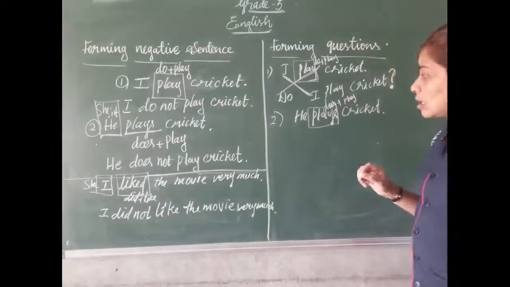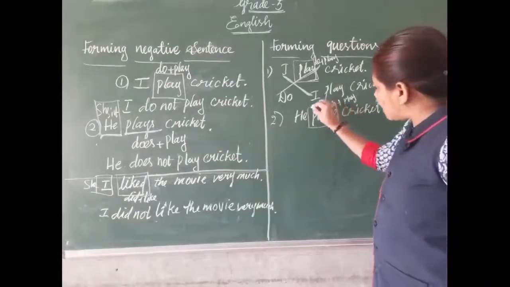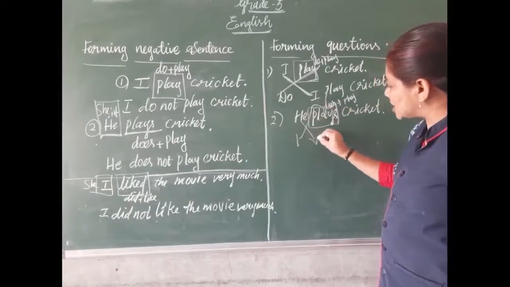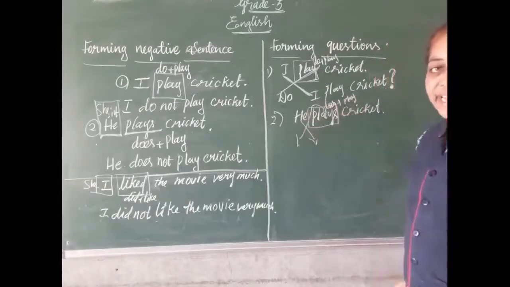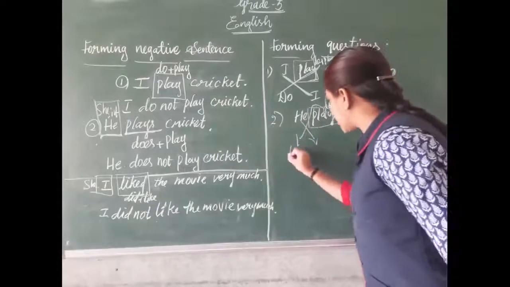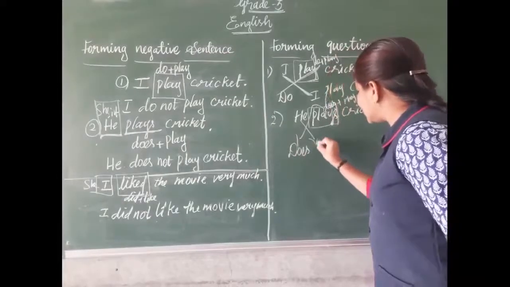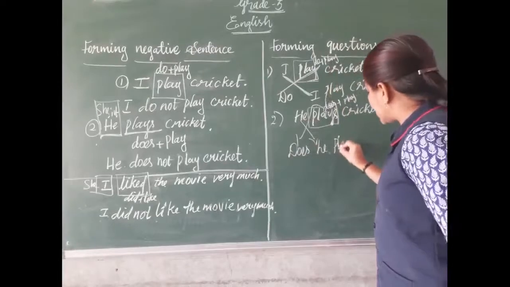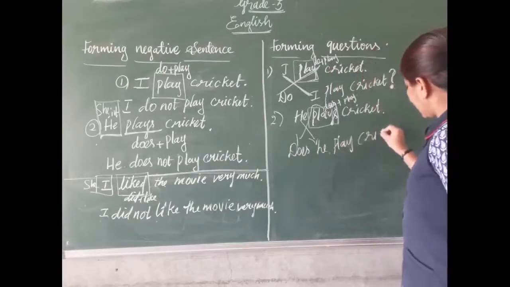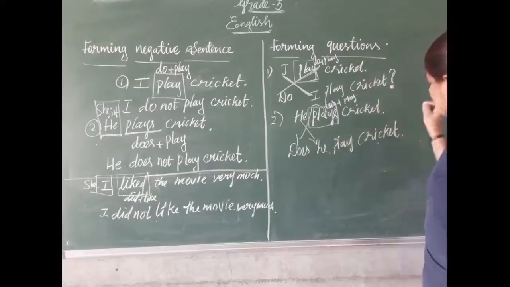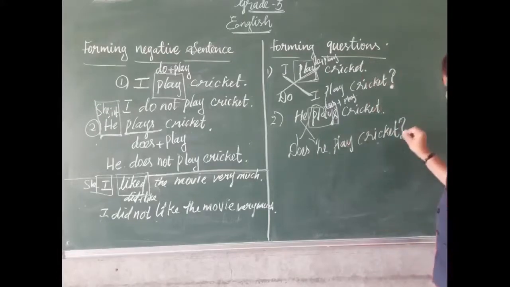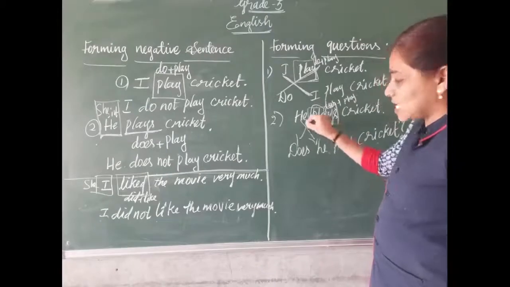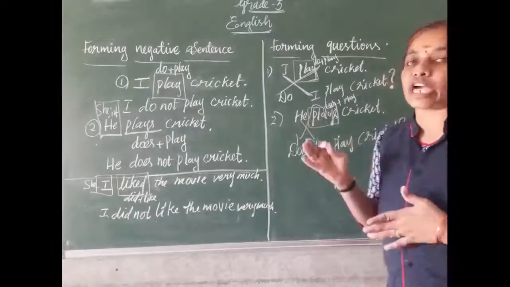Now, the helping verb comes first and the subject goes second. The helping verb is does. So right here, does, then the subject he. Does he play cricket? At the end, a question mark. Instead of he, we can use she and it also.